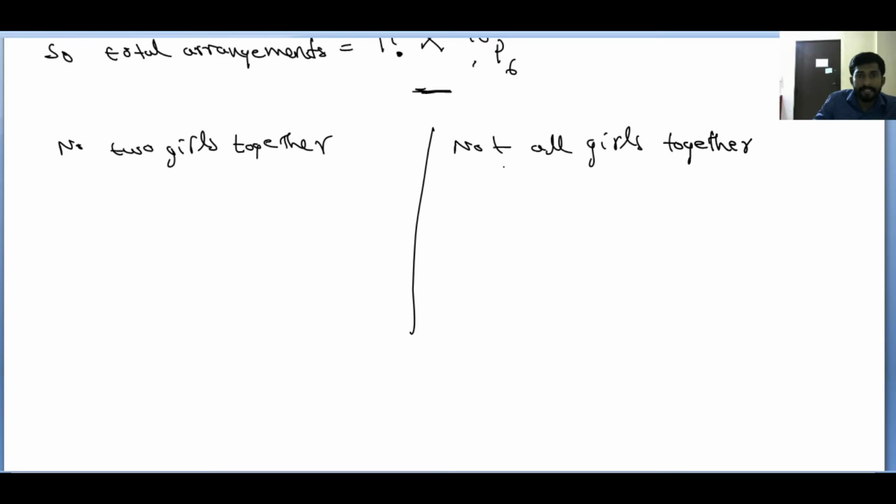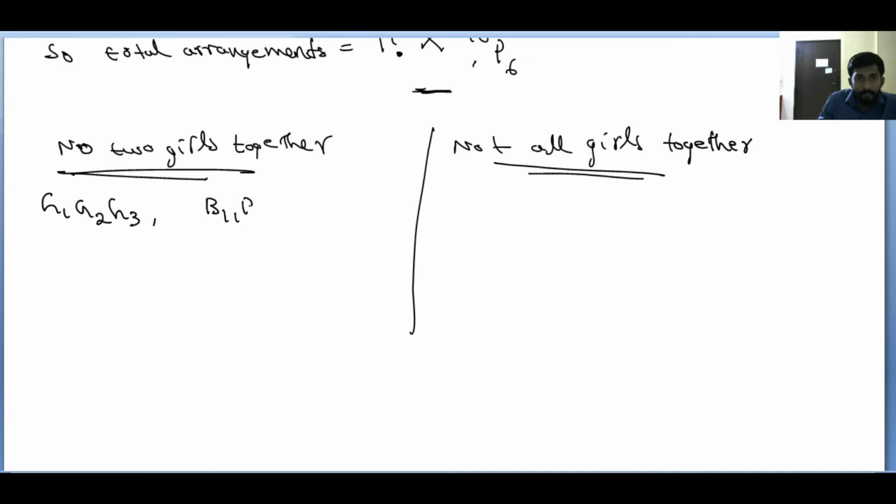Question is, are these two conditions the same? First one is no 2 girls together, second one is not all girls together. The sentence itself says these two are different. For example, I'm taking girls G1, G2, G3 and boys B1, B2, B3. No 2 girls together means you need to place girls between the boys, right?